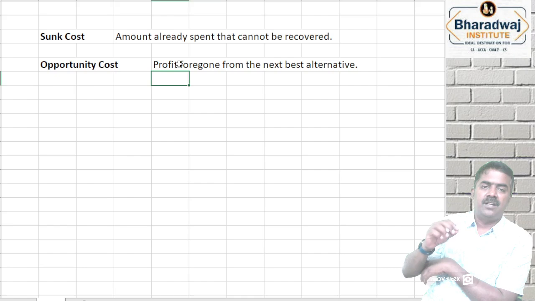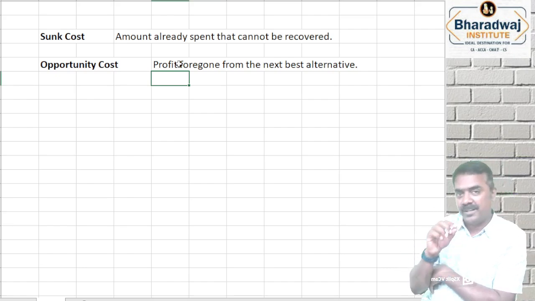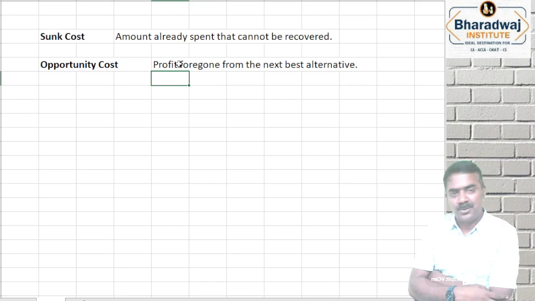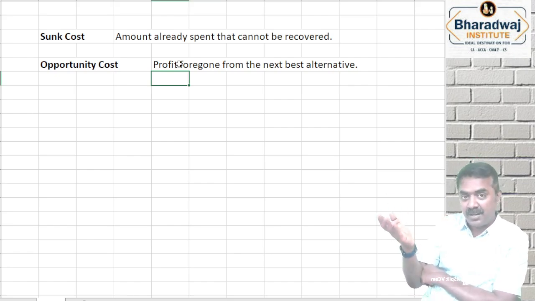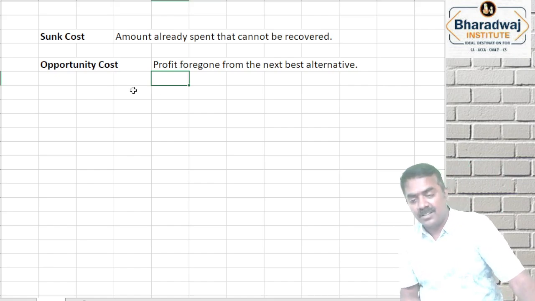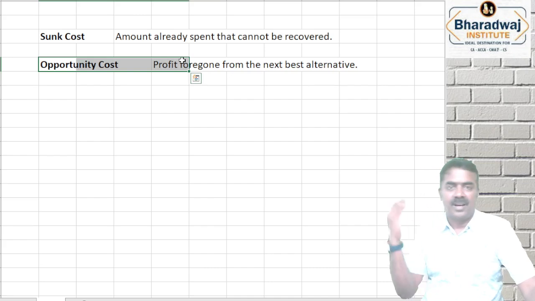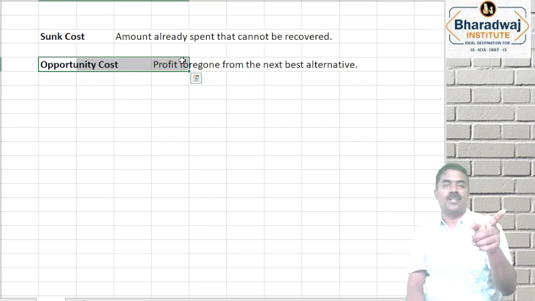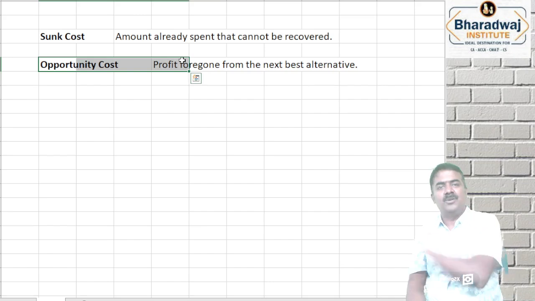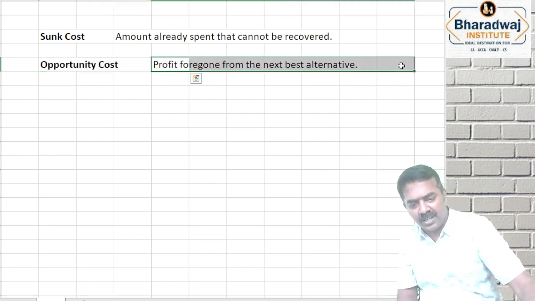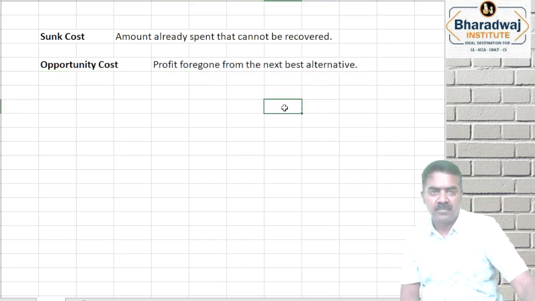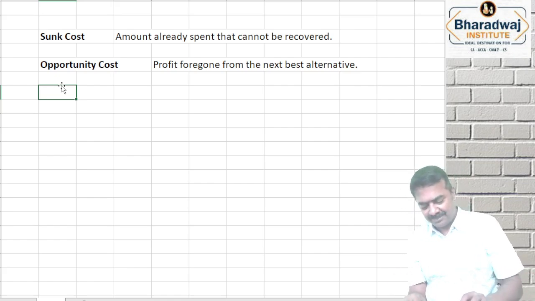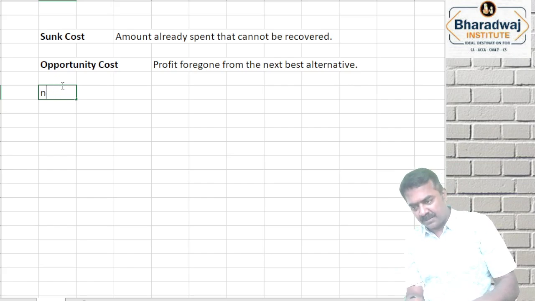Simple. Opportunity cost of investing in share market is the interest that you lose. Interest that you lose, 8%. 8% interest lose பண்ணிட்டு நீங்க ஷேர் மார்க்கெட் இன்வெஸ்ட் பண்றீங்க. சிம்பிள். ஆப்பர்ச்சுனிட்டி காஸ்ட் எப்பவுமே கம்பேர் பண்ணுவோம். அதை விட இது பெட்டரா இருந்தா இந்த ஆப்ஷன் எடுத்துப்போம். அந்த மாதிரி ஆப்பர்ச்சுனிட்டி காஸ்ட் ஐ லூஸ் 8%. Will I gain more than 8%? Yes, na I will invest. No, na I will continue in fixed deposit. அந்த மாதிரி. Profit foregone from the next best alternative. We call it as which one? Opportunity cost.